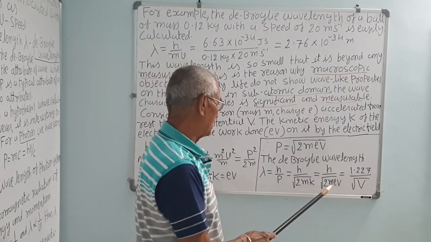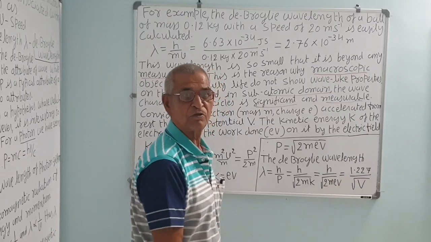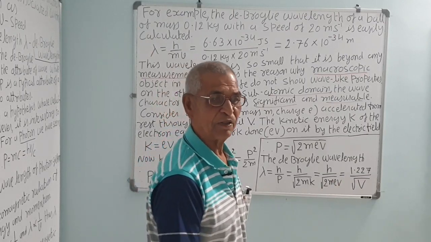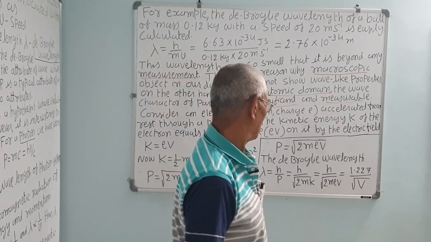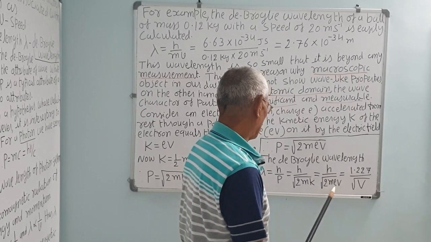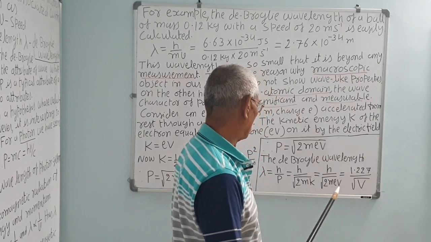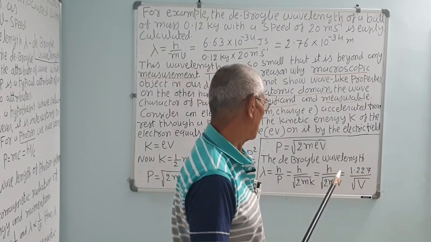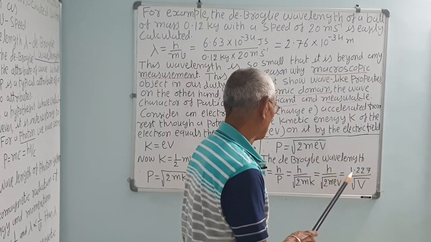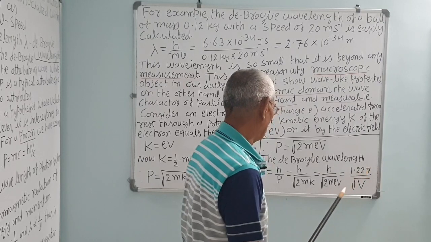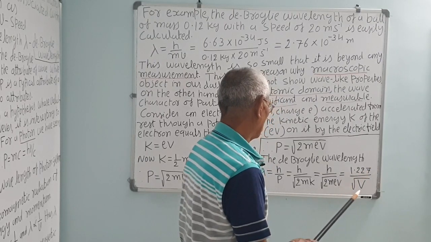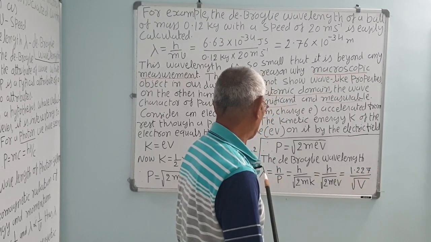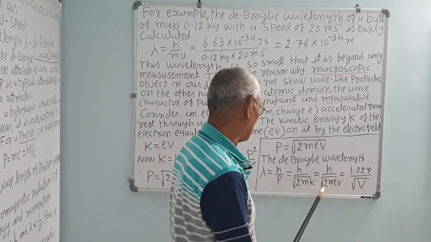Put the values of h, m and e. Mass of the electron is 9.11 into 10 raised to minus 31 kg. Electron charge is 1.6 into 10 raised to minus 19, and h is the Planck constant, 6.63 into 10 raised to minus 34. This value comes, by calculation, to 1.227 upon square root of V. So if you know the potential difference, lambda could be calculated, but this is for an electron.